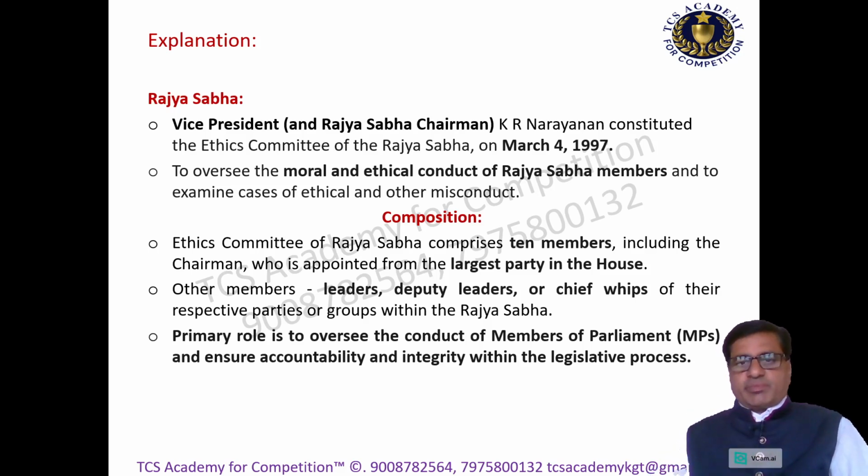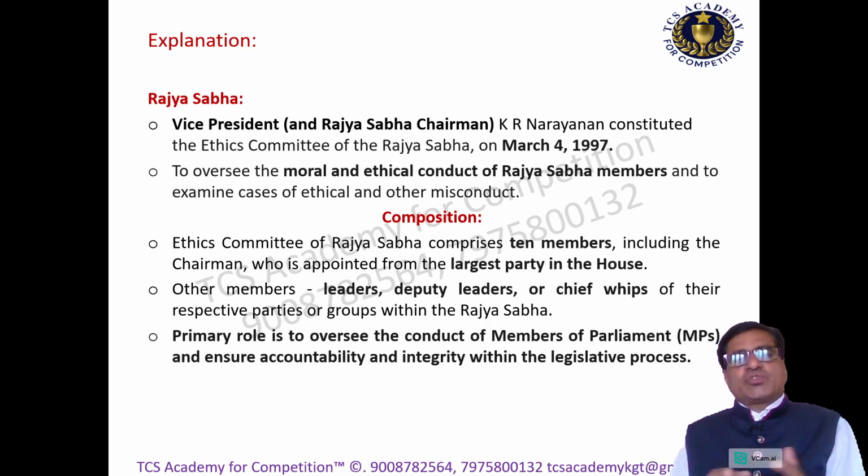The Ethics Committee of Rajya Sabha comprises 10 members, including the chairman, who is appointed from the largest party in the House. So we are talking about the Rajya Sabha, the upper house of Parliament. Other members are the leaders, deputy leaders, and chief whips of their respective parties or groups within the Rajya Sabha.